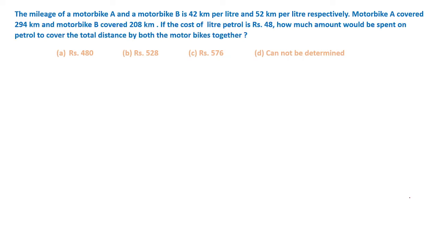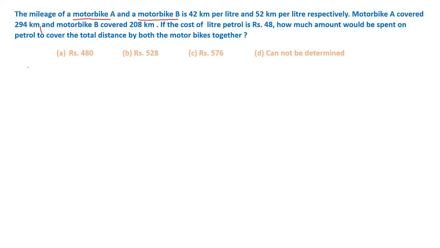So here the question available is: the mileage of a motorbike A and a motorbike B is 42 km per liter and 52 km per liter. Motorbike A covered 294 kilometers and motorbike B covered 208 kilometers. If the cost of a liter of petrol is 48, how much amount would be spent on petrol to cover the total distance covered by both the motorbikes together?